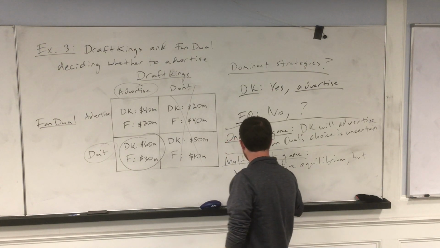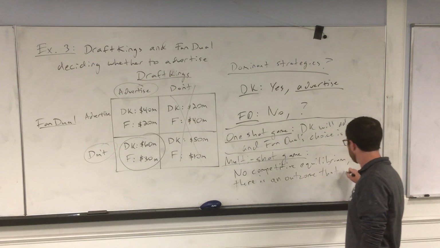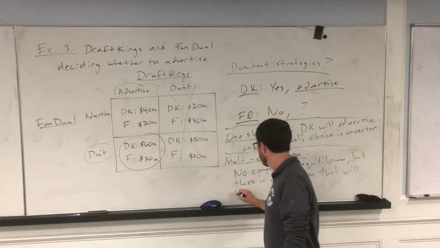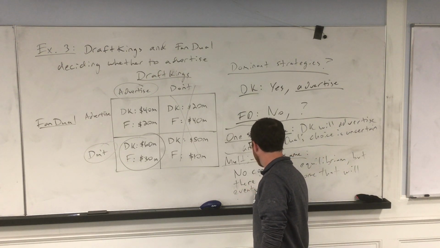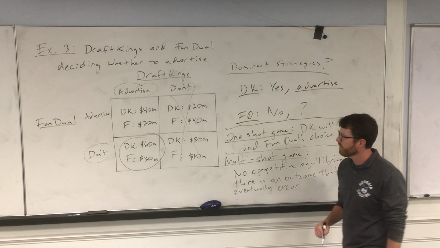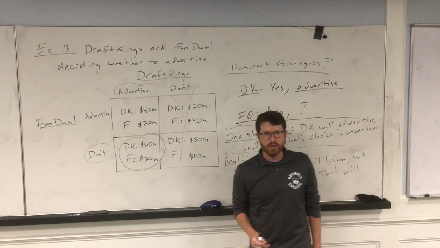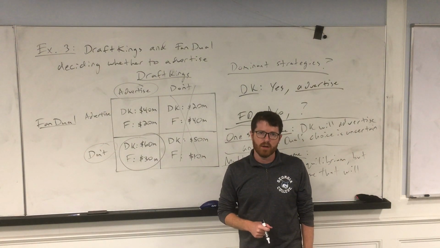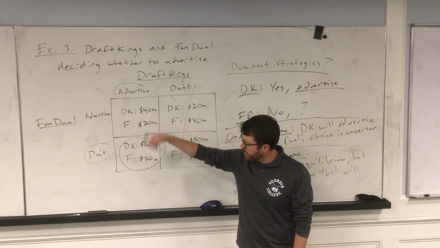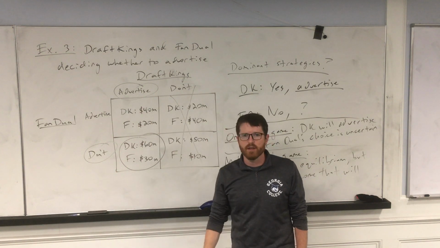There is an outcome that will eventually occur. Talking to the other economists about this, there's not really a name for this scenario where there's not a competitive equilibrium. A competitive equilibrium means they both have a dominant strategy. Well, in this case, they don't. But FanDuel's strategy eventually reveals itself because it knows what DraftKings would do.